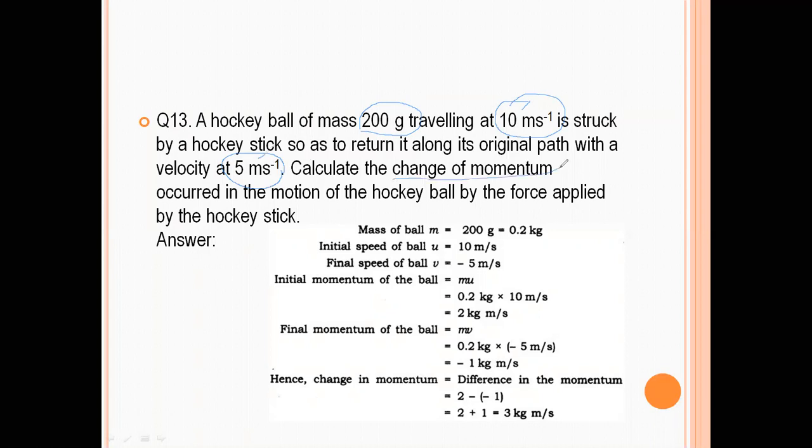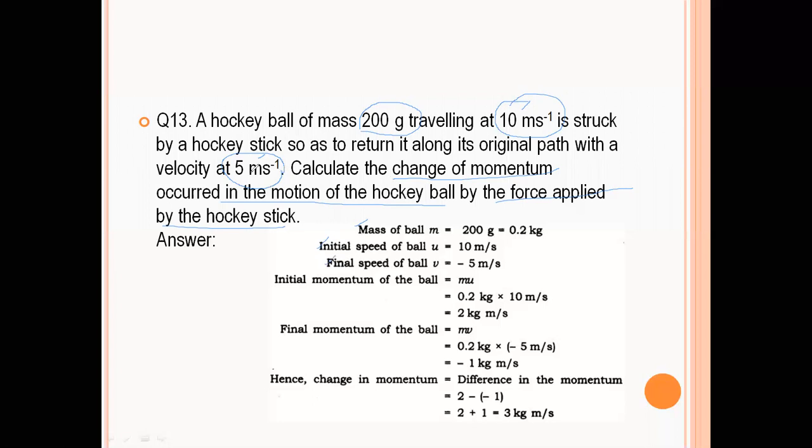Calculate the change in momentum occurred in the motion of the hockey ball by the force applied by the hockey stick. So 200 gram is the mass of the ball. Initial speed of the ball is 10. Final speed is minus 5. Why is it minus?